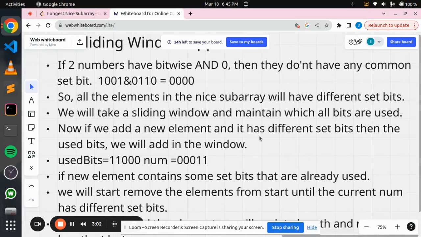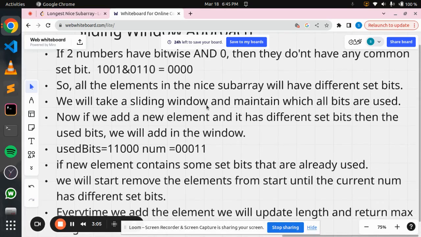So what we'll do, we'll take a sliding window, and in that window some elements will be there. For all elements there will be some set bits. So we'll maintain which bits are set, or which bits are used by the set bits. Now if we want to add a new element and it has different set bits than the used bits, then we can safely add this number in the window, because if we do AND with all the numbers, since it has different set bits, we'll get 0 only. So here we can see these two are the used bits, but the new number has set bits at different positions, so we can add this number.